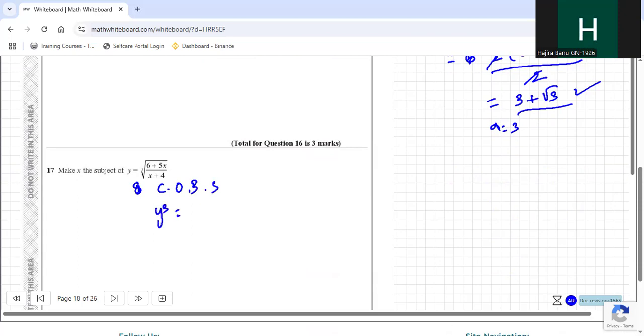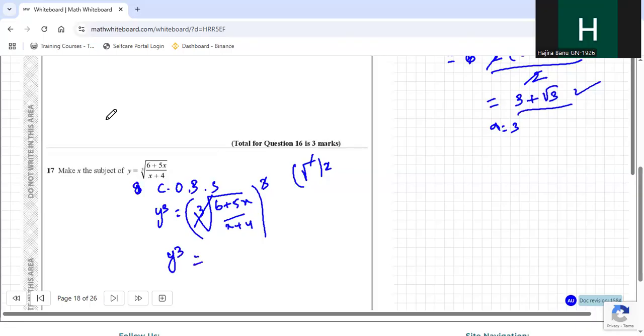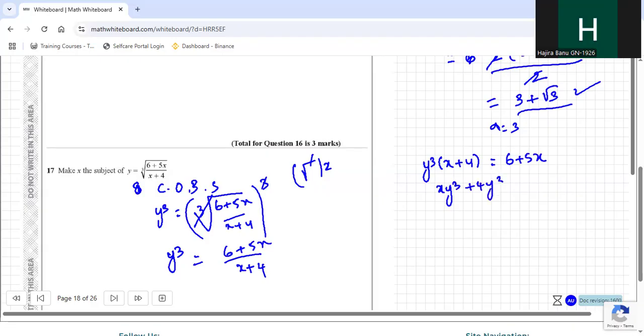Cubing on both sides will be done. So y cube is equal to cube root of 6 plus 5x divided by x plus 4, whole to the power of 3. Like square and square root cannot stay together and get cancelled, similarly cube root and cube won't be staying together. Y cube is equal to 6 plus 5x by x plus 4. Then y cube into x plus 4 equals 6 plus 5x. xy cube plus 4y cube equals 6 plus 5x.